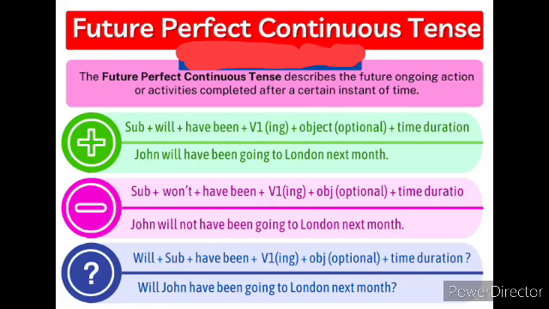Will John is the subject, have been, verb in the ing form going to London next month. This is the structure for question, children, and with the sentence. So these are the positive, negative and question sentences for future perfect continuous tense, children.